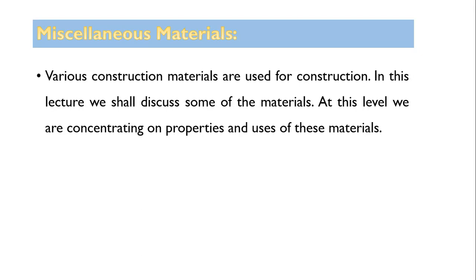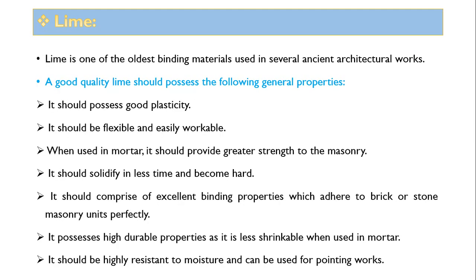As a part of the study of these materials, we will concentrate only on the properties of those materials and uses of those materials. So coming to the first material, that is lime. Lime is one of the oldest binding materials used in several ancient architectural works. While discussing masonry and mortar, we have discussed lime. Apart from this, what are the various purposes and properties that we shall discuss as a part of this miscellaneous material?